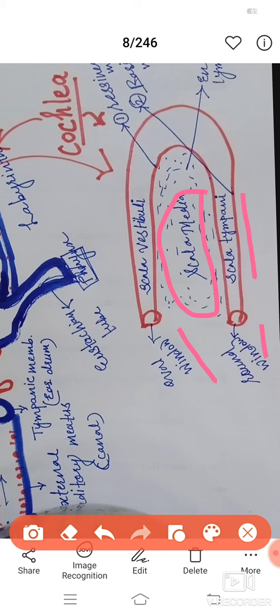Means there are two windows present in the cochlea, but they come in front of each other. Why? Because of the structure, the cochlea is arranged in such a manner that both the windows come close to each other. The scala tympani terminates at the round window, which opens into the middle ear. You can see here.